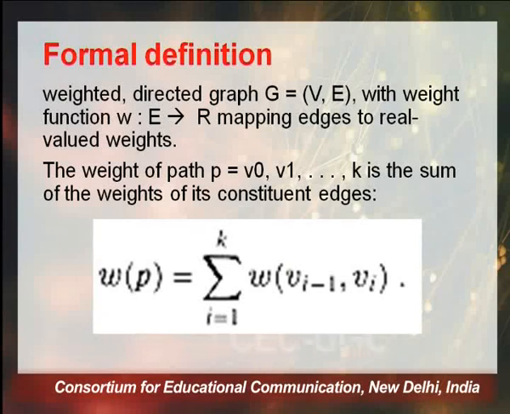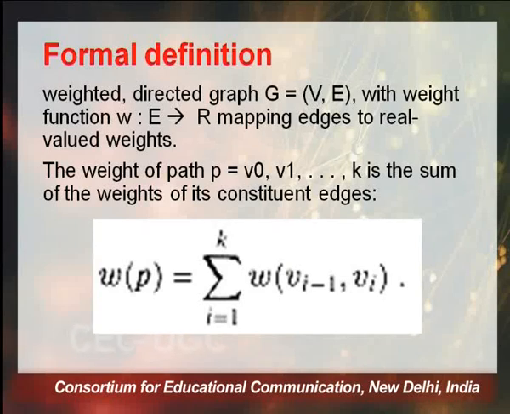If we are talking about a path, this can be a path having multiple edges. Coming to the weight of the path, let's say we have a path P which extends from V0, V1 to Vk.